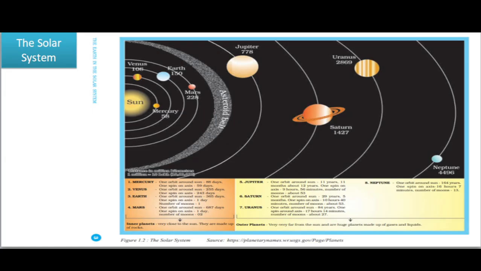You can see in these pictures. Neptune, because of its great distance from us, cannot be seen without telescopes. And then Jupiter is the largest of all planets.